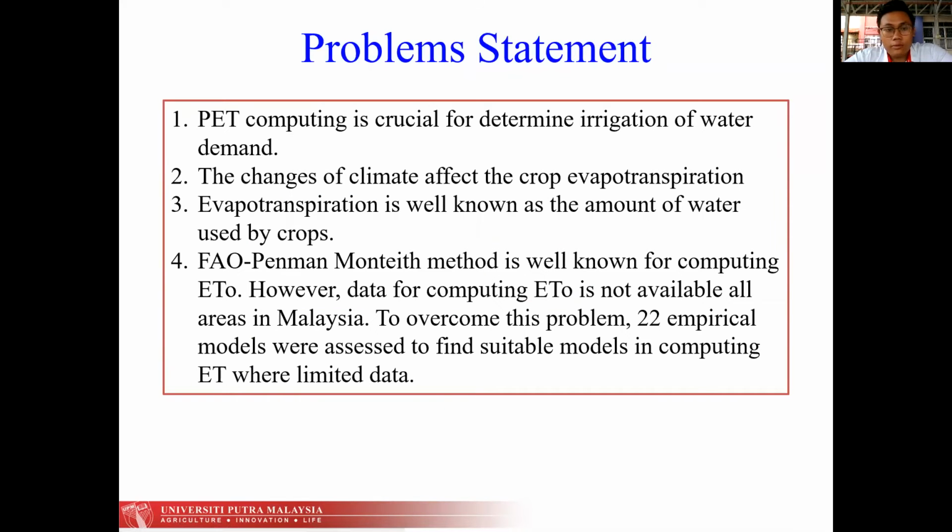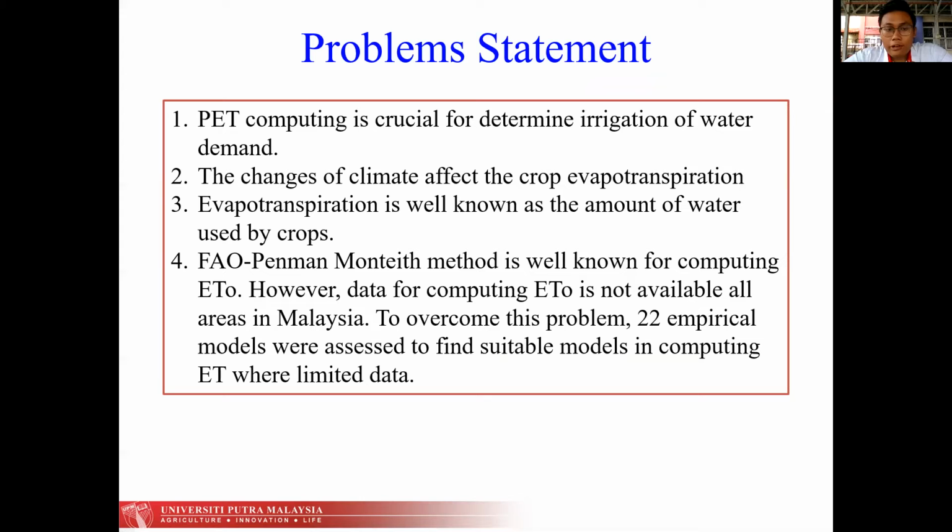So next is my problem statement. There are four problem statements. The first one is that PET is crucial for determining irrigation water demand. The second is that climate change will affect crop evapotranspiration, and evapotranspiration is well known as the amount of water used by the crop.